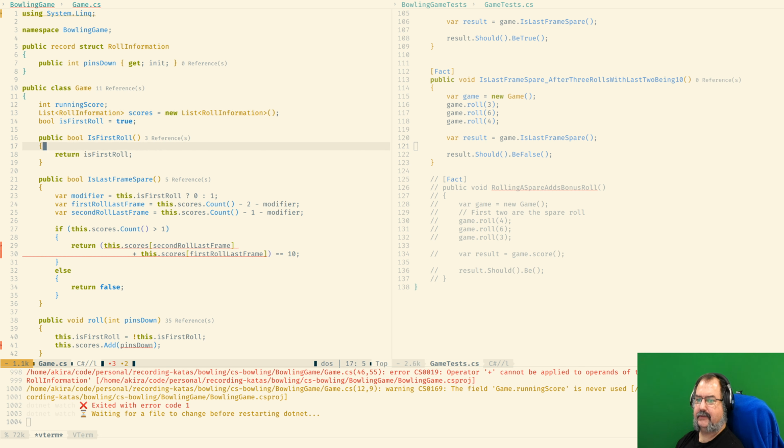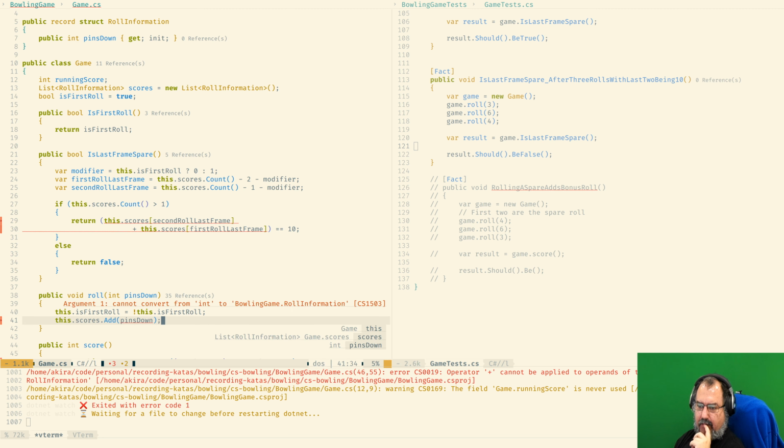I love the fact that this roll information is not a reference type, so it doesn't go into the heap. Sometimes when Java came and said everything is an object, and then everyone else did the same thing, Python did the same thing, and C# did the same thing, that was going too far in the direction that was not really needed.